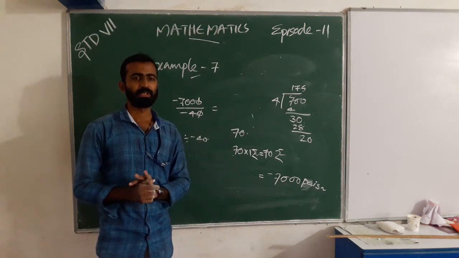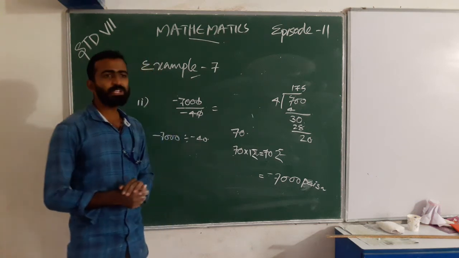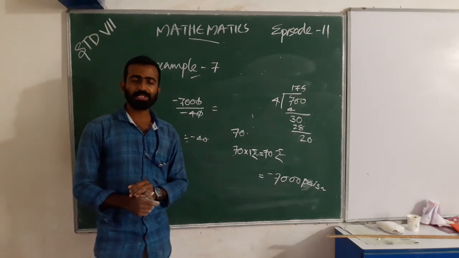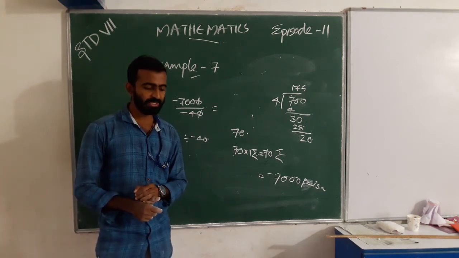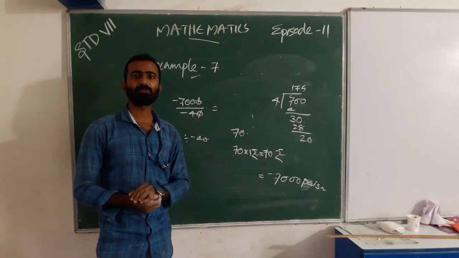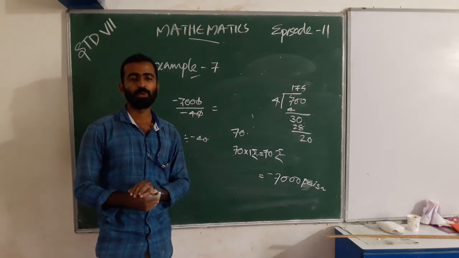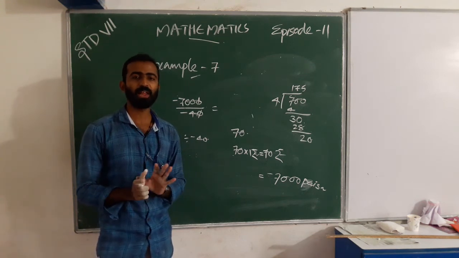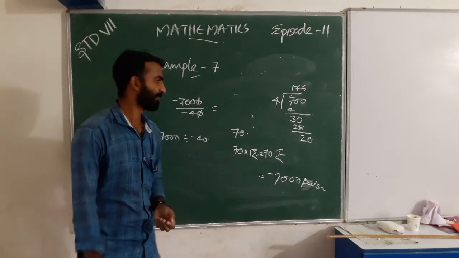Okay. So we finished example 6 and 7. We are going to discuss exercise 1.4. Can we start? Are you ready? Okay.